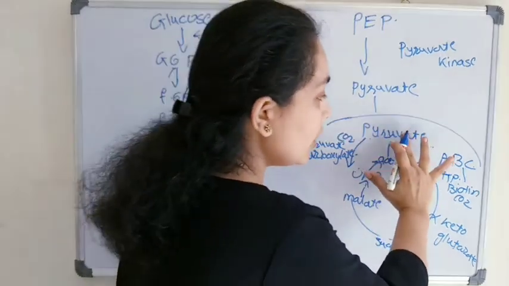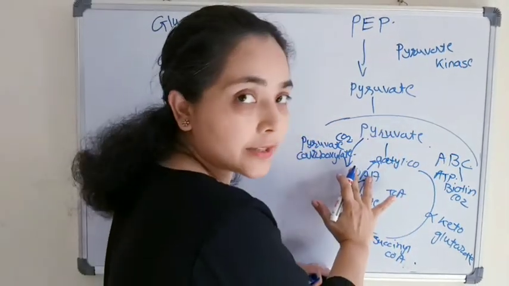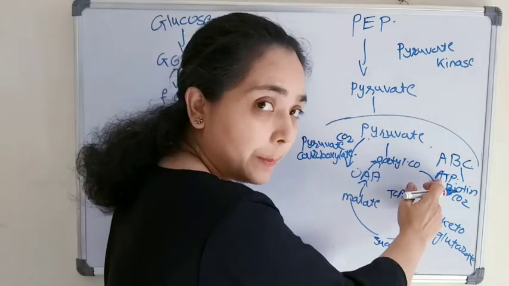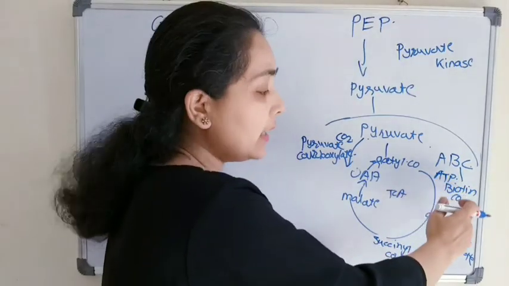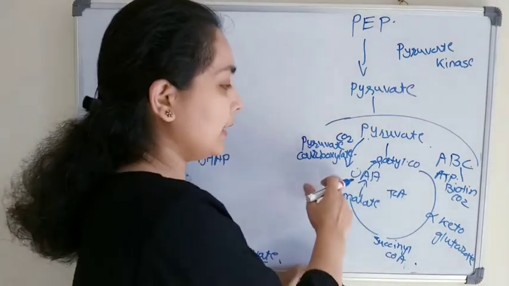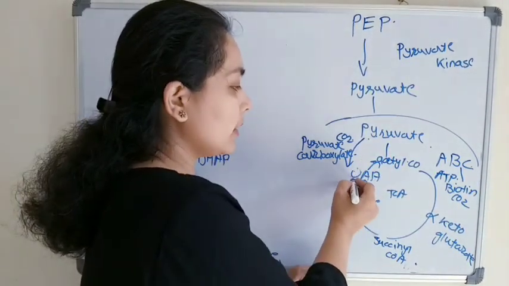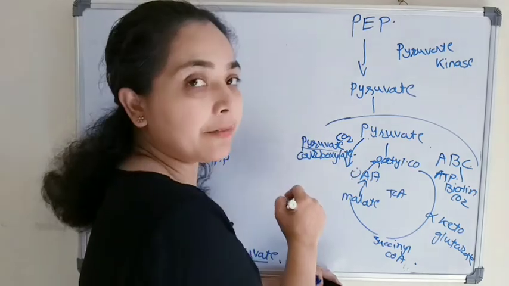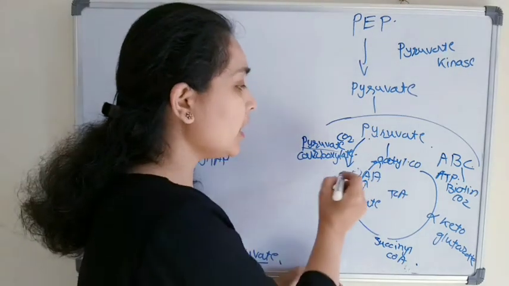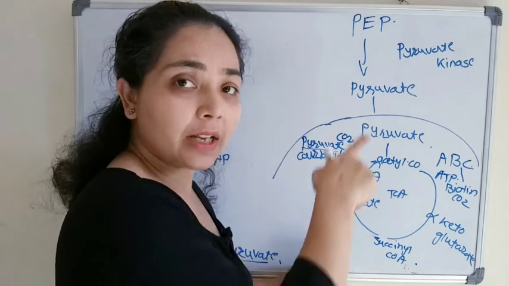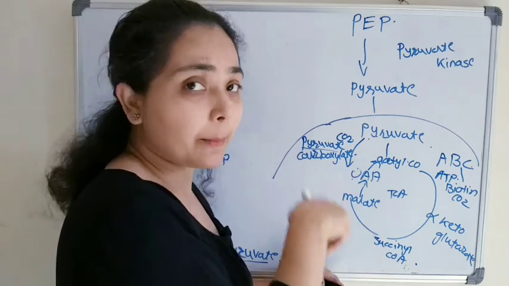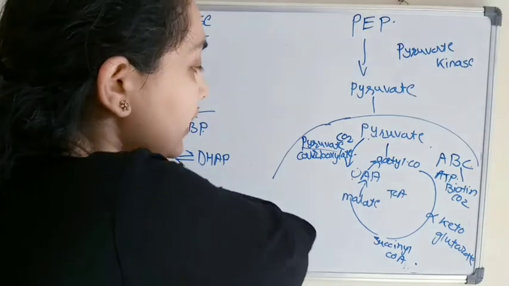So conversion of pyruvate to oxaloacetate is an ATP dependent process, also dependent on biotin, and carbon dioxide will add here. The enzyme is pyruvate carboxylase. Now, this step takes place where? In the mitochondria.